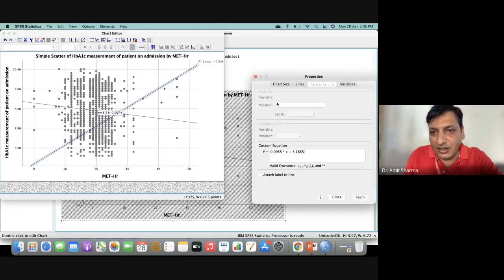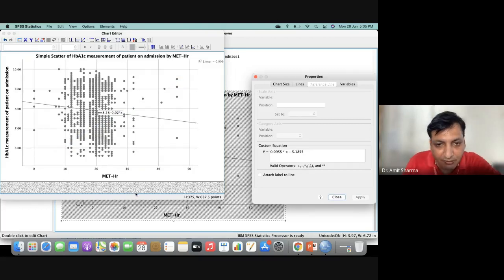This value is going to be changed. This should be minus. The line has come to the bottom. See, whatever value I have given, this one has come to the bottom, so it has gone out of the graph. Like this, you can add the data of another person.